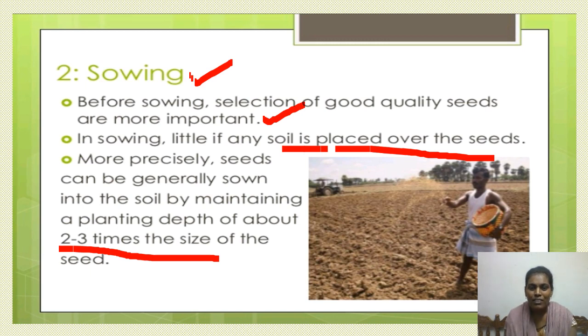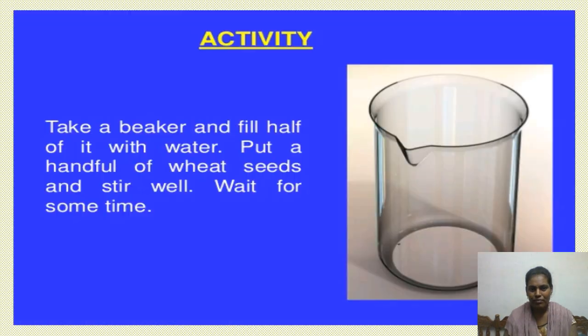Then, in what way do we identify which seed is good, which seed is bad, which seed is in healthy condition, which seed is in bad condition? Let us see that. If you do one small activity, we can identify the good quality seeds. What is that activity? Take a beaker and fill half of the beaker with water and put a handful of seeds, any seed it is, and stir all those seeds with the help of a stirrer and wait for a while. Wait for some time and observe the result.